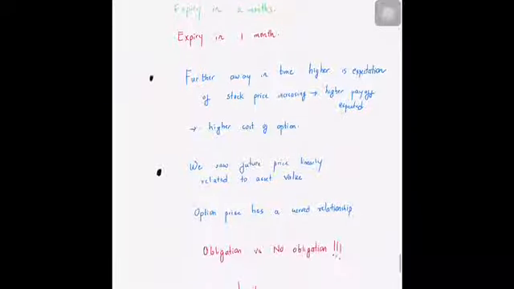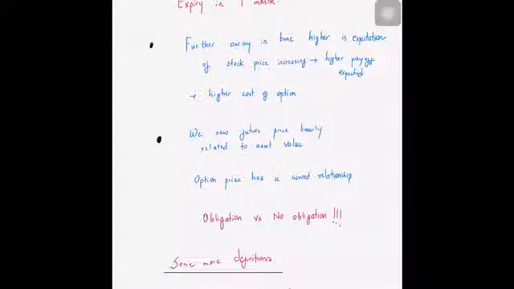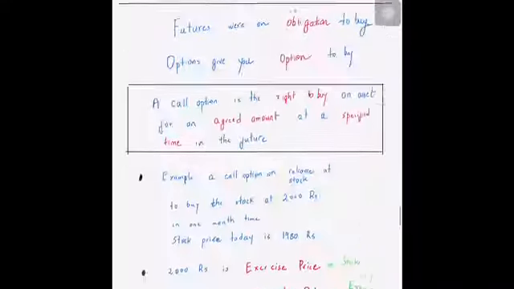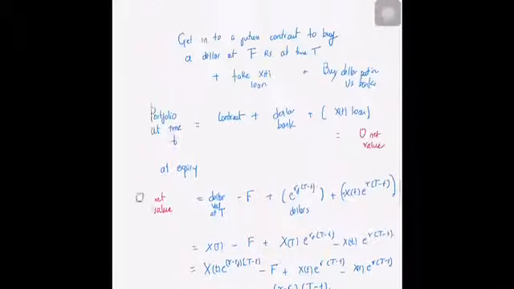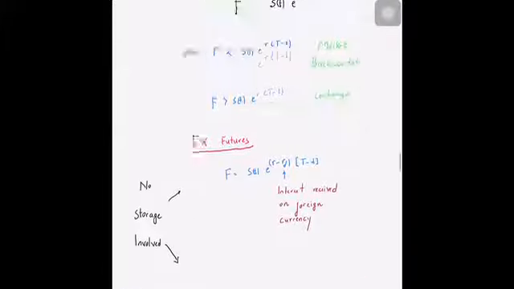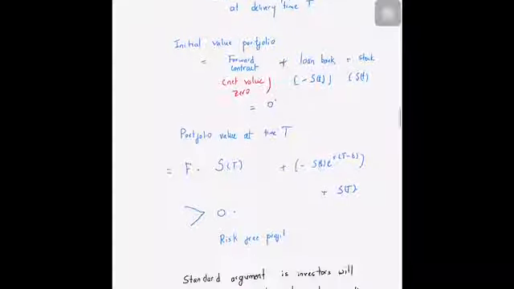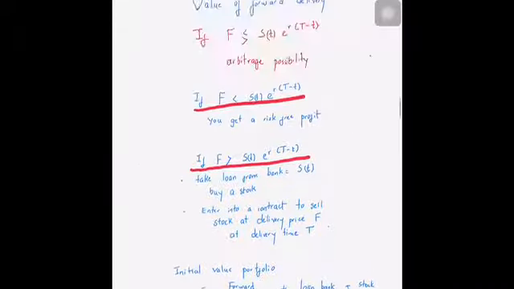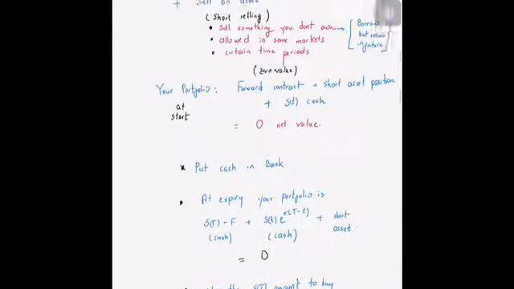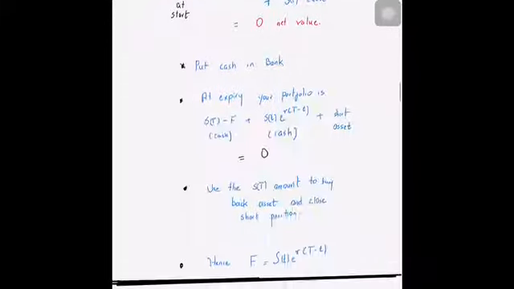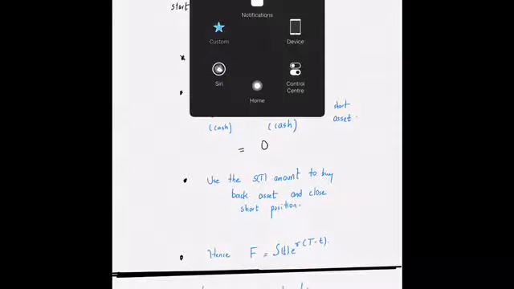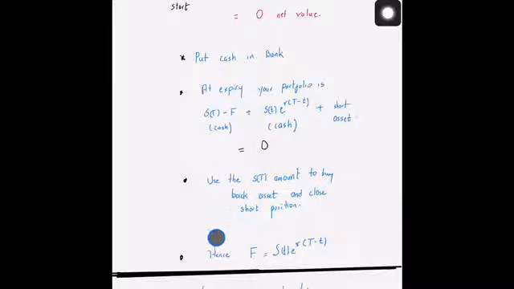This is unlike the futures, where, if we just go back to when we looked at the pricing of the futures, what we had seen was that the future price is directly proportional to the price of the asset at a particular time.